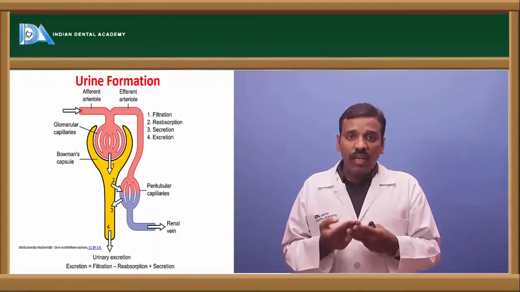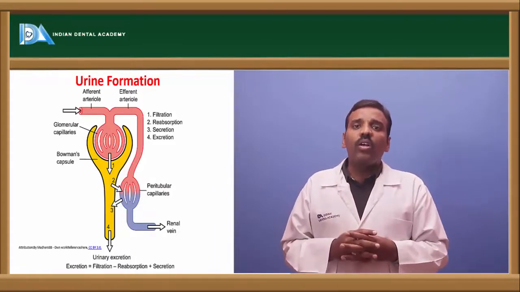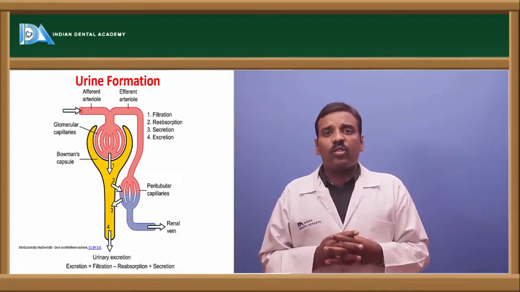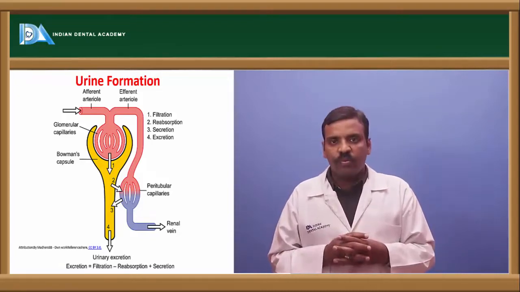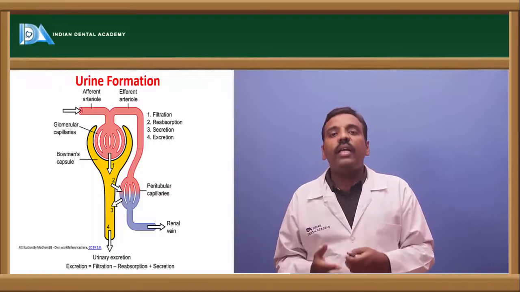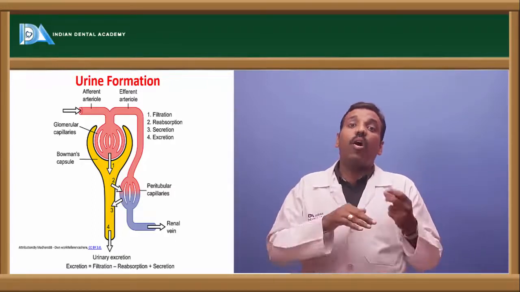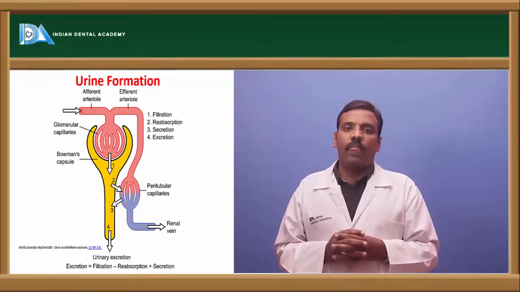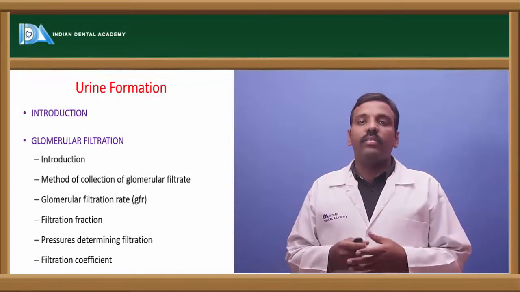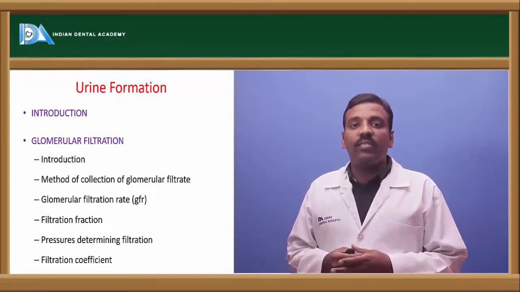So there are three steps involved in the formation of urine. The first one is glomerular filtration, next is tubular reabsorption, and next is tubular secretion. Like this, we have three steps involved in the formation of urine after the filtration process of the blood. So, in that, the first one is